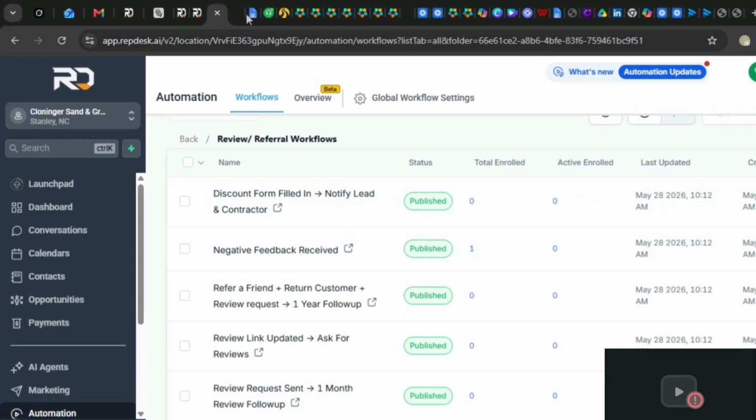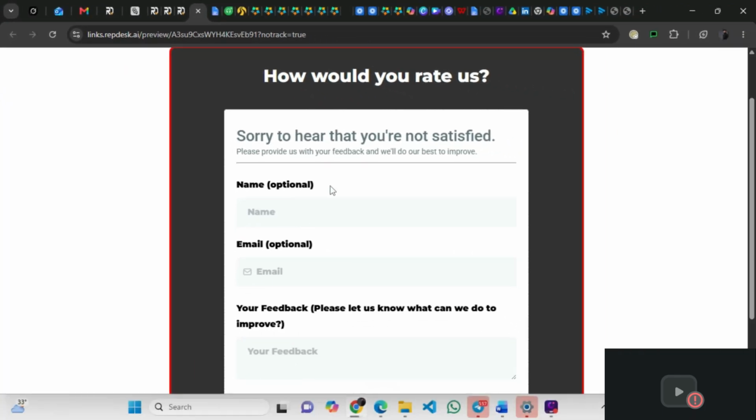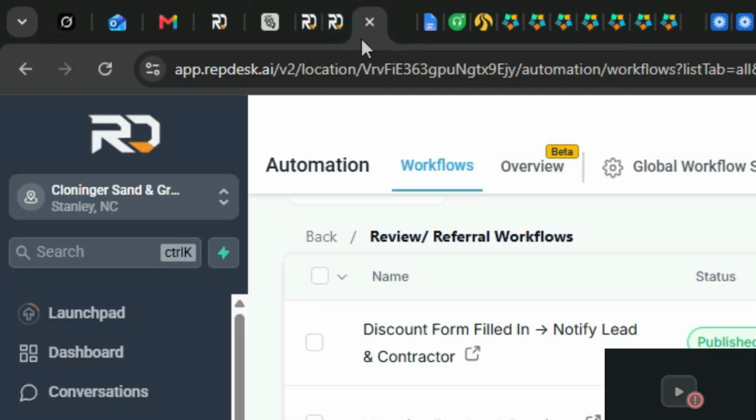Let's say, just like the way I'm giving a 3 rating to show an illustration, once I give a 3 rating, a 2 rating, or a 1 rating, it doesn't get posted to Google Business.